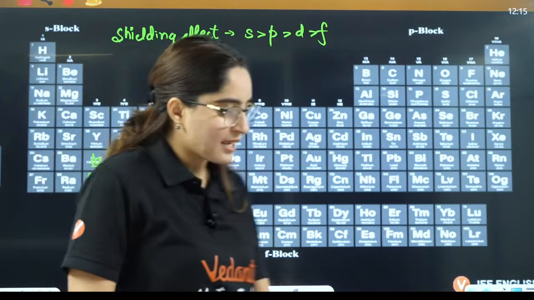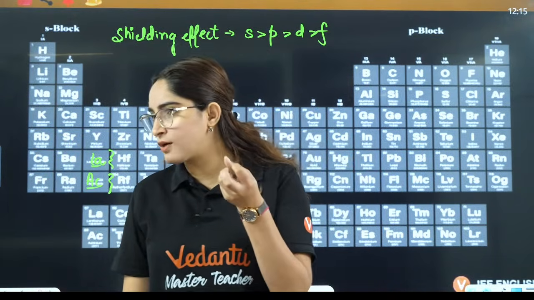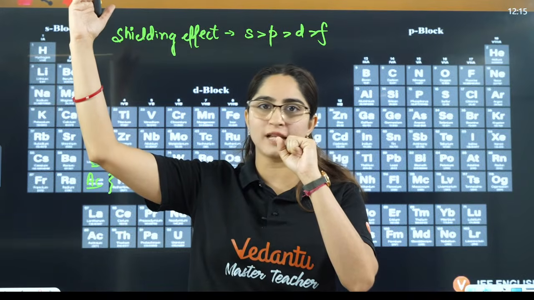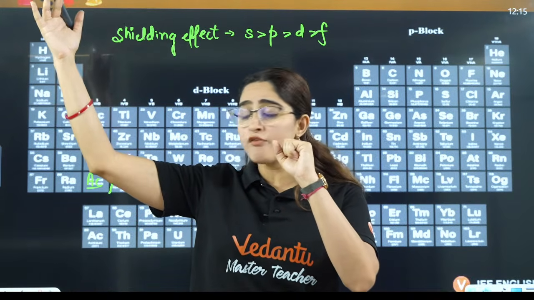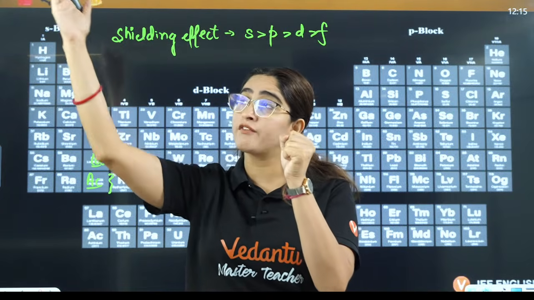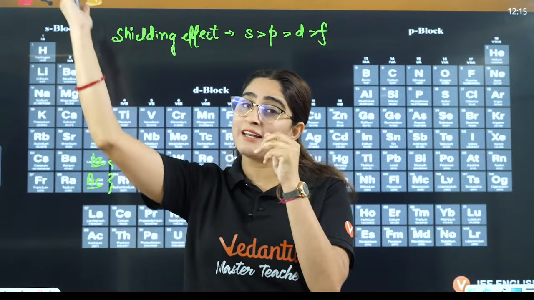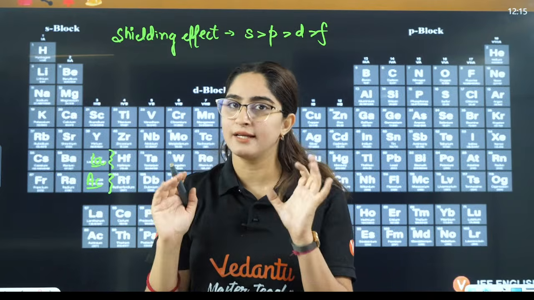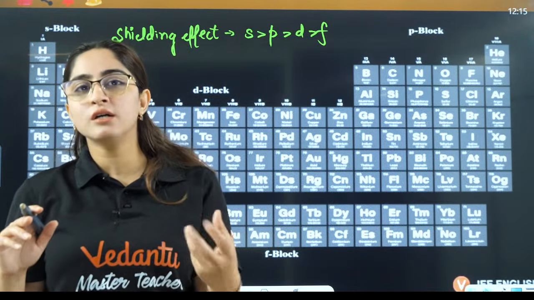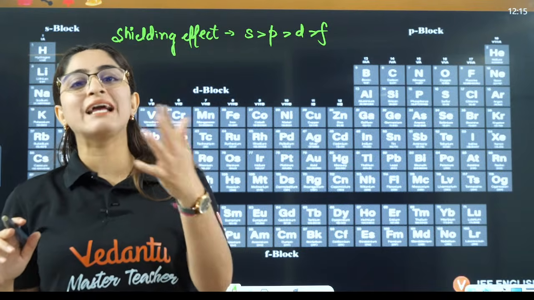So what we are saying, if this is the nucleus, and here is the outermost electron that you have, right? Now we know that nucleus is positive charge, electron is negative charge, so there will be attraction here. Electron will be attracted here, right? That is attraction from the nucleus to the electron.